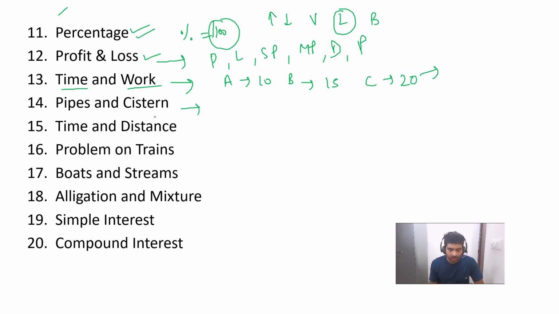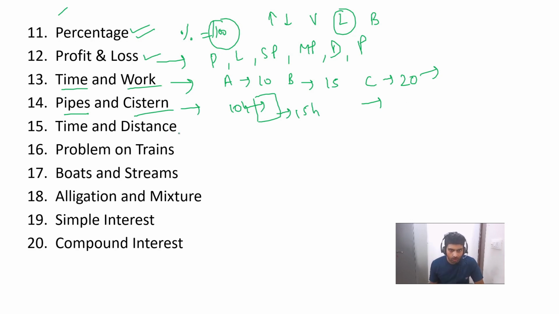On the same concept, we have another topic: pipes and cisterns. We have two pipes, an inlet pipe and an outlet pipe. All these questions we will cover. One pipe has the capacity to fill the tank in 10 hours, the other in 15 hours. If they work together, what is the total time taken for the tank to get filled or emptied?